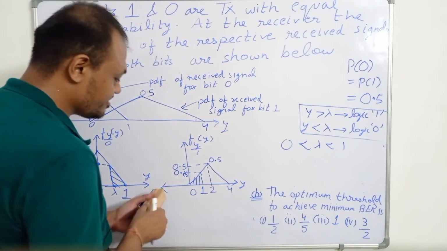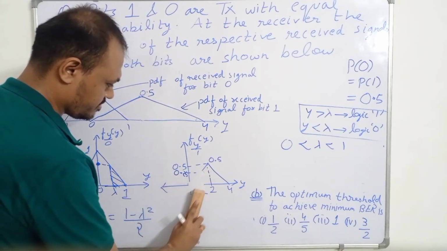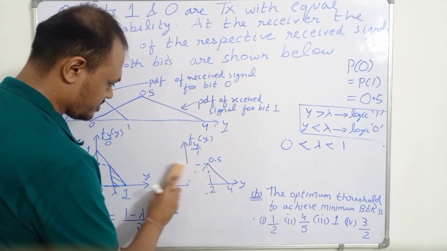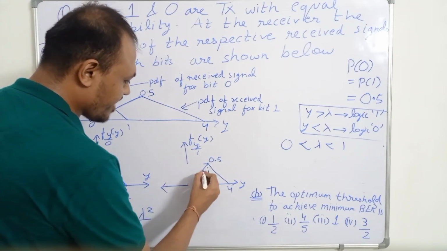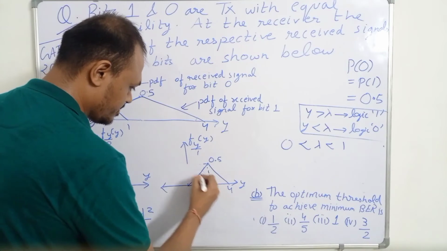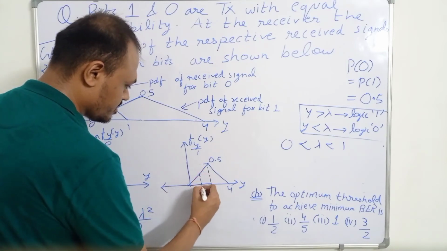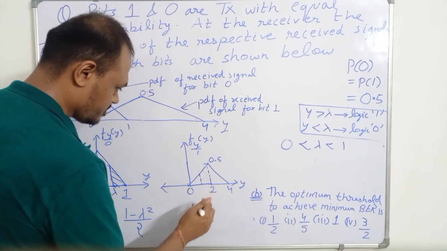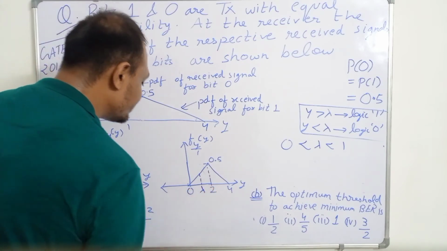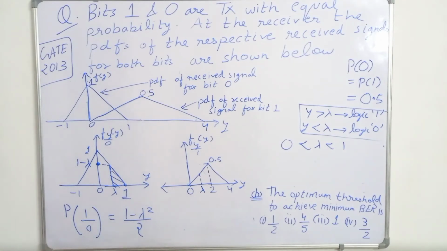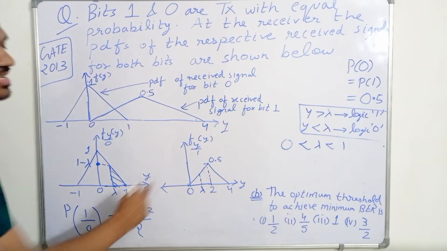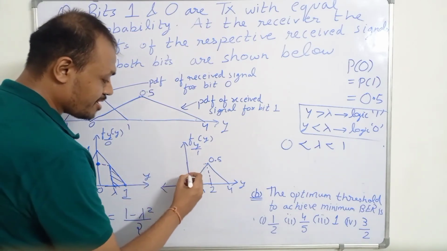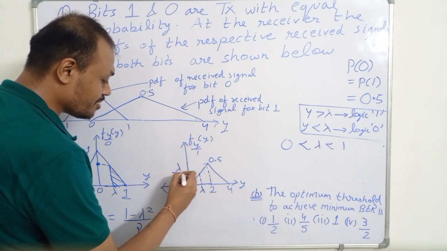Now similarly we can find the other one. Lambda will lie somewhere between 0 and 1. This is the value of lambda. So obviously the slope is lambda by 4, so this value will be lambda upon 4.